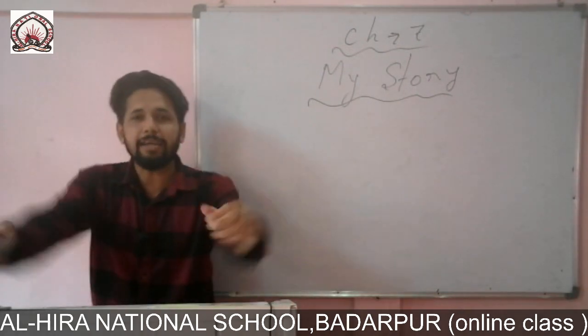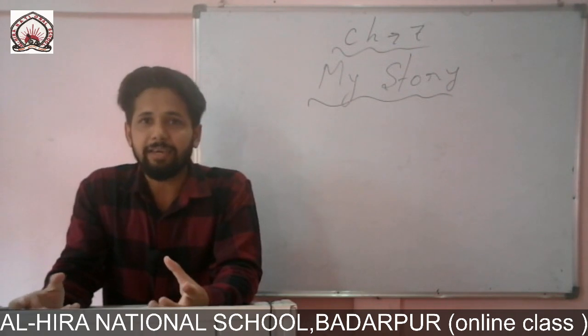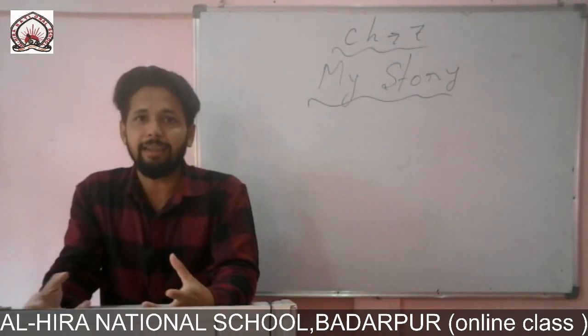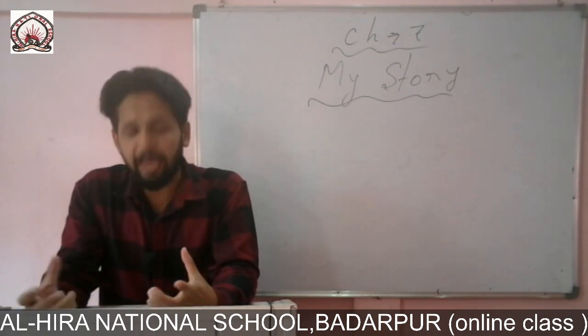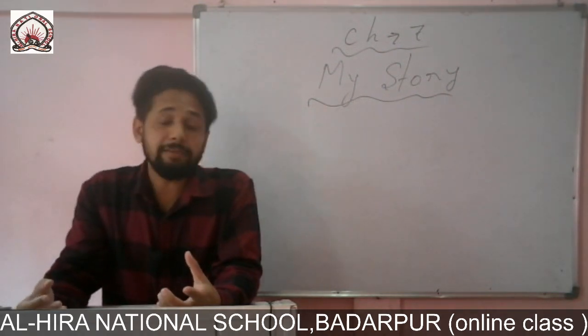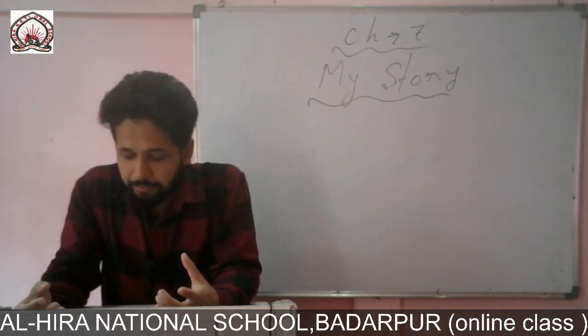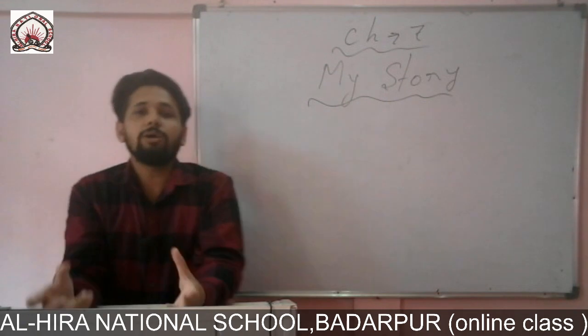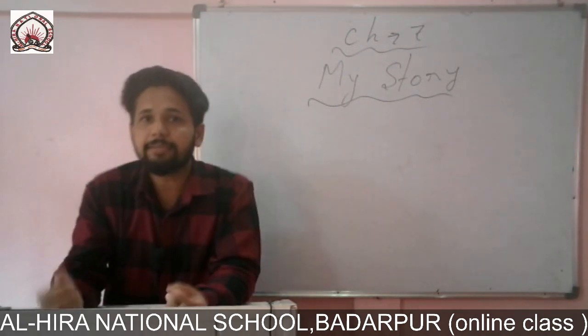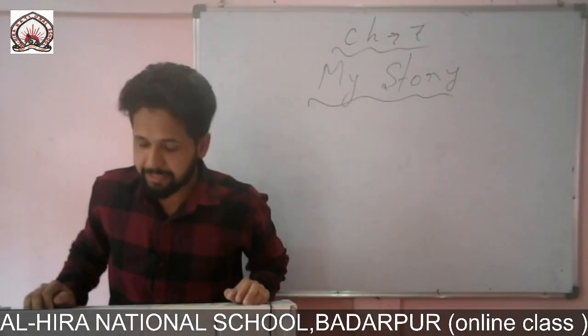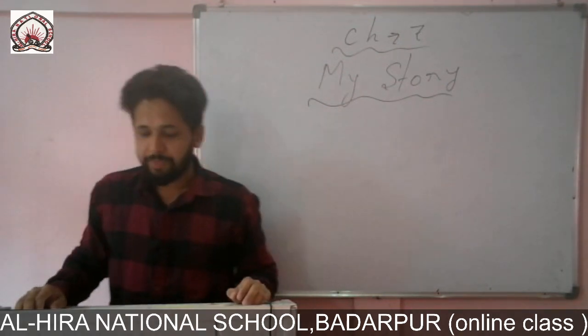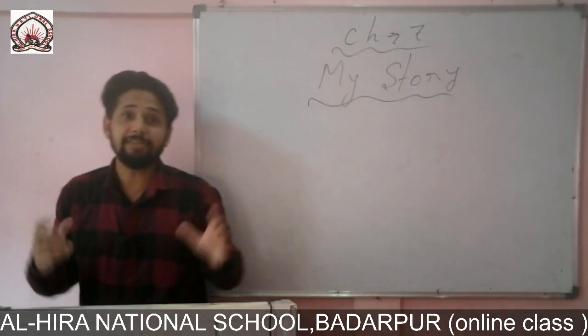So, the main character of this chapter is what? Butterfly. She will tell every single thing about her life. The main character of the chapter is that butterfly. I am a butterfly. Here, the word butterfly means an insect, one kind of insect. My name is Pinky. Now she is telling us that her name is what?